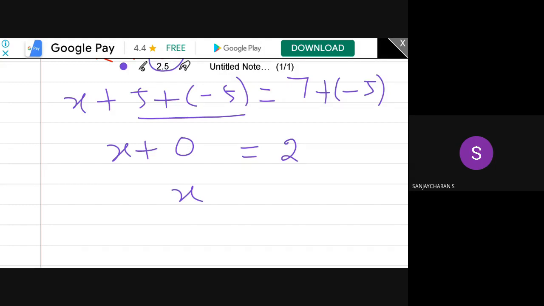Okay. So x plus 0 is x. Here the identity axiom should be satisfied, because before solving the equation you have to define some number system. With respect to the number system only can we solve this equation. I know 0 plus any number is that number, but how do you teach it to the computer? Computers do whatever you tell them. So x plus 0 is x, the identity axiom. Finally, we have the answer x equals 2.